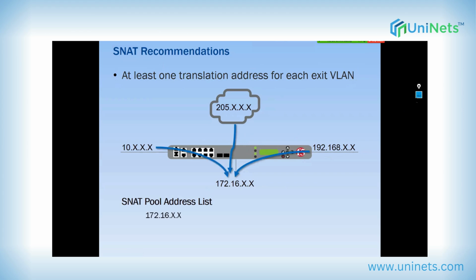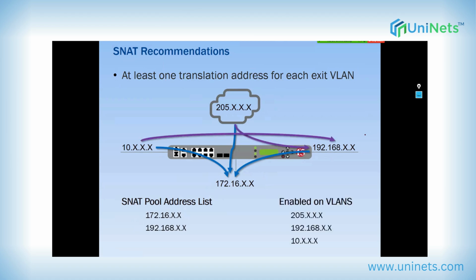Right? So if the traffic has to go to 16.x.x, it would have an IP from that range. If it has to go to class C range, vice versa. So it would have that, right?